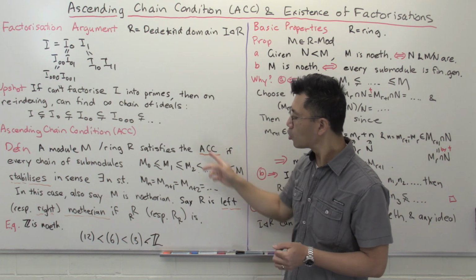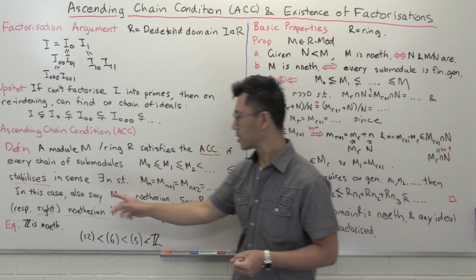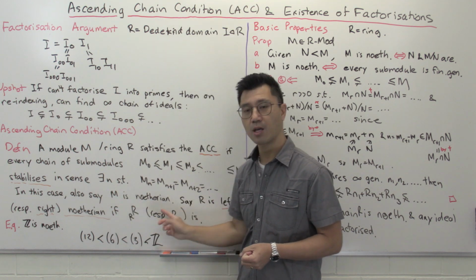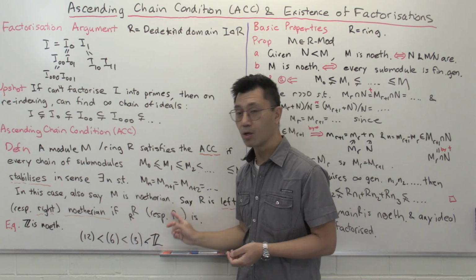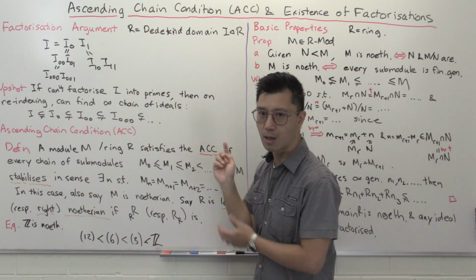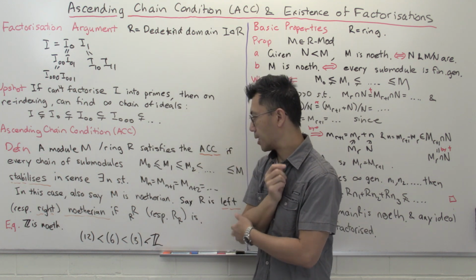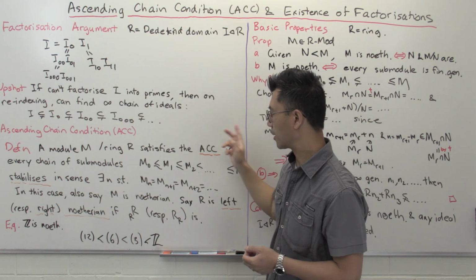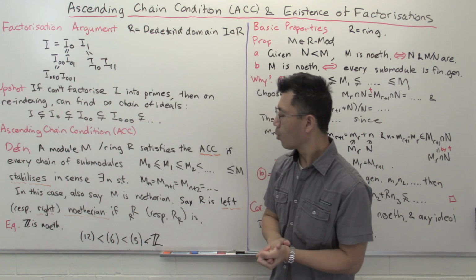So another terminology for this is that we also say this module M is noetherian. This is after Emmy Noether, who introduced this condition, and she was inspired by number theorists like Dedekind before her. So what about the ring itself?